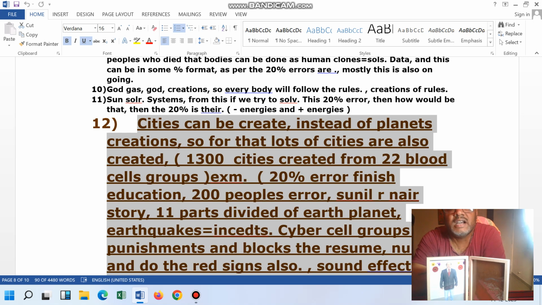So here the world is divided into 11 parts. That is the main thing. And mostly each and every group might be 100% knowing that. For example, the European group might be 100% knowing that the world is divided, physically it is divided, and sometimes it physically shifts from the earth planet also. For example, Asian land physically shifts from the planet, the mountain shifts from the planet. Sometimes the requirement is up to that level, and that's very dangerous.